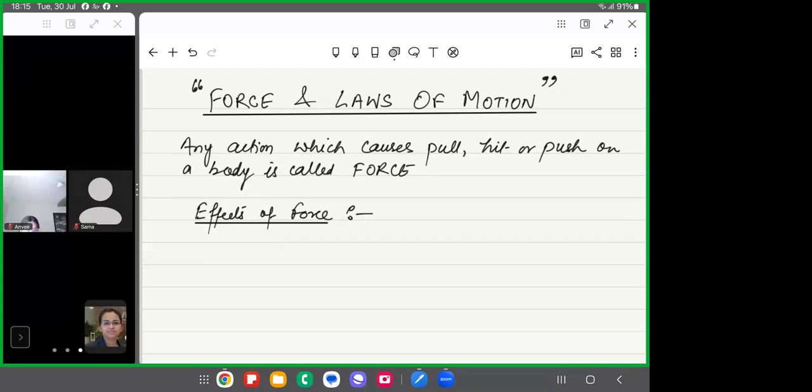So what are the different effects that can be produced by the force? A force can move a stationary body. A force can stop a moving body.